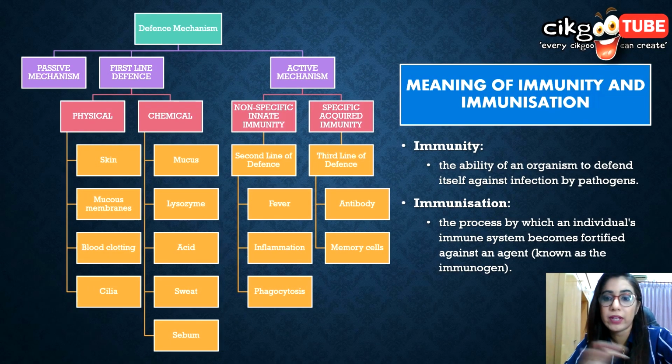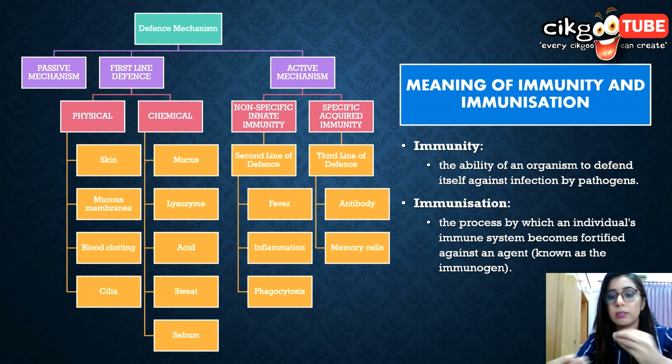Okay, now we have seen antigen, we have seen antibodies. Now we will go into what is the meaning of immunity and immunization. When our body can fight a disease, we are said to be immune to that disease, correct? So immunity is the ability of an organism to defend itself against infection by pathogens. Whether we can defend or not is based on our immunity. So we say immunity level is high, immunity level is low, depends.